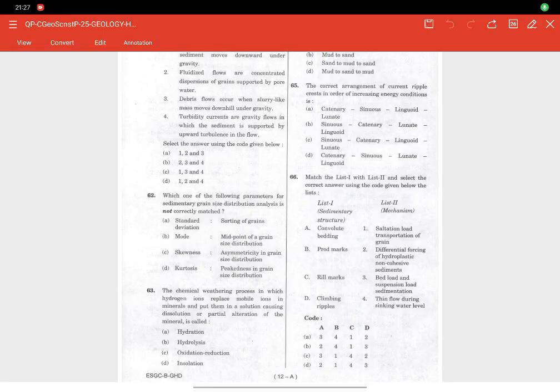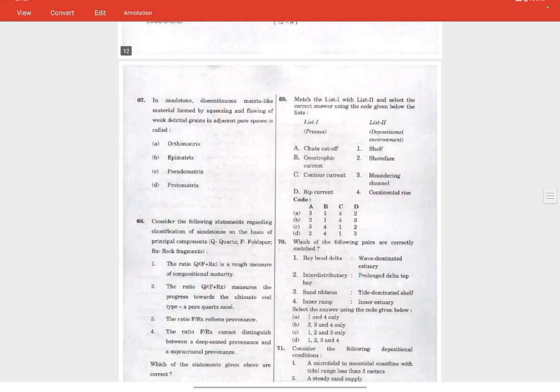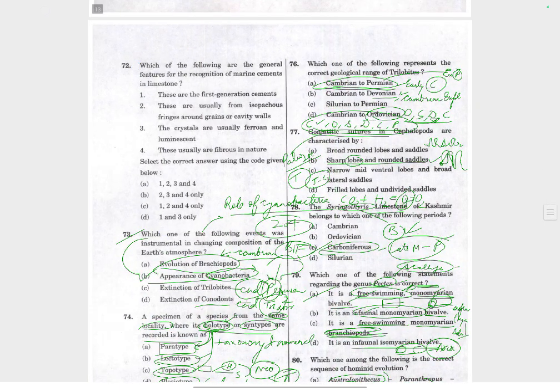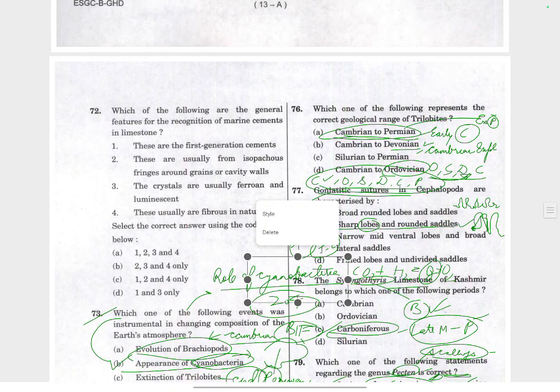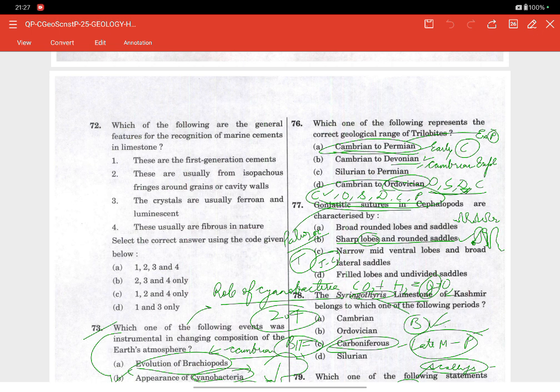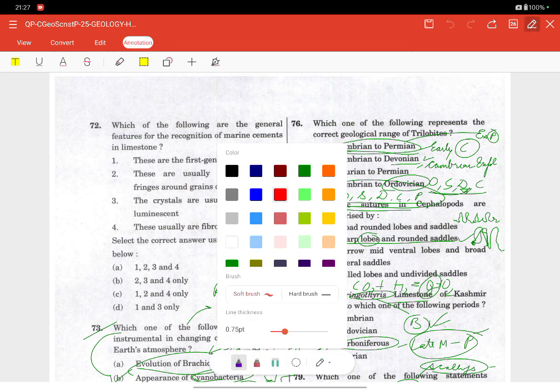Hello everyone. Today we are going to solve the sedimentary geology questions, and I want to start from the 72nd question and move forward. I'm going to solve this with red one.